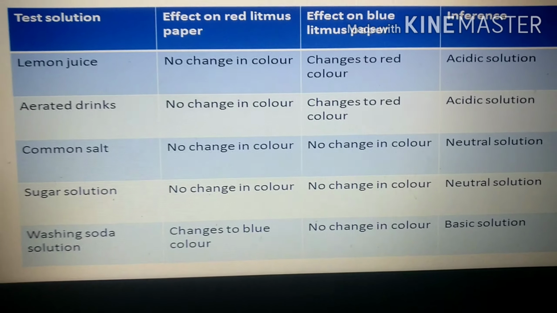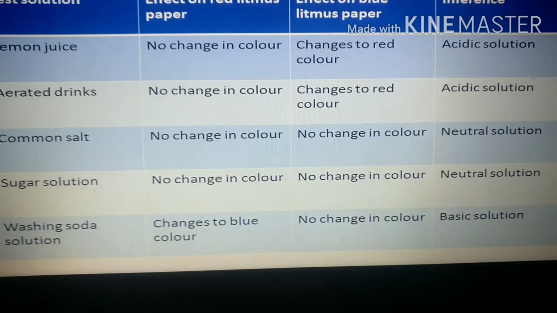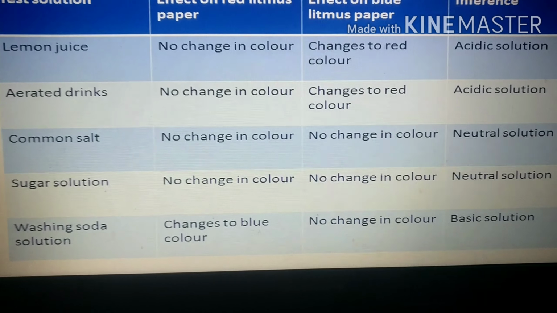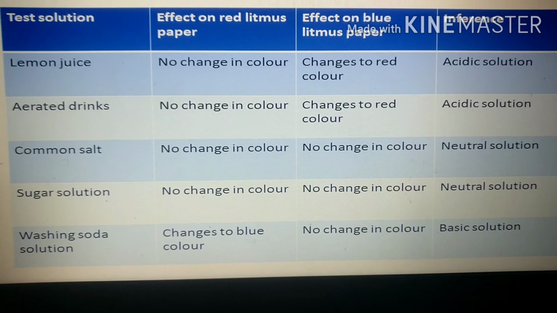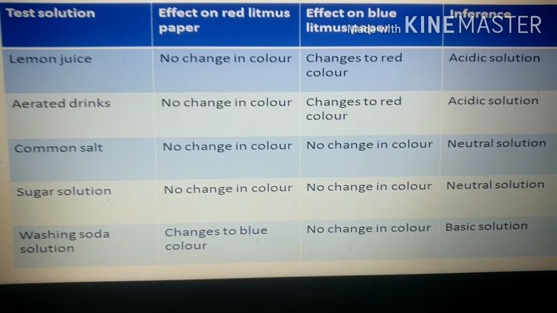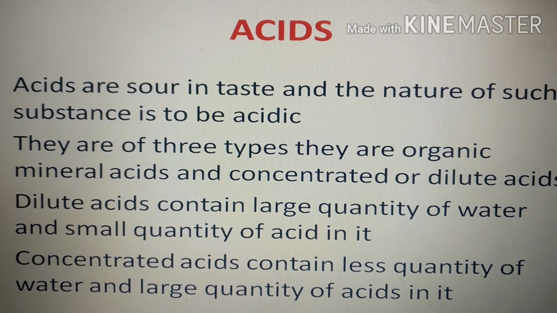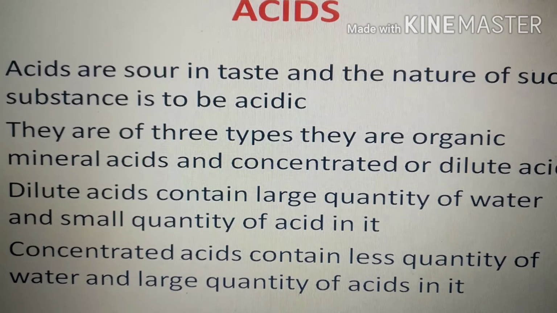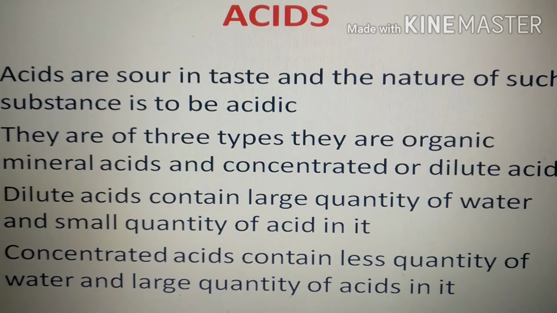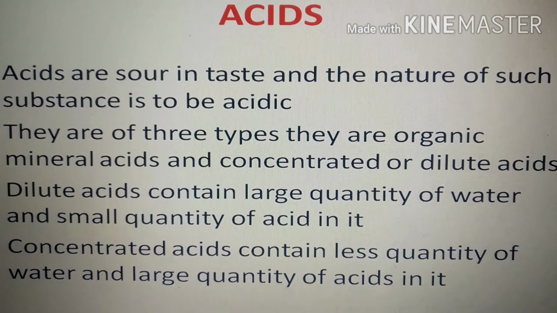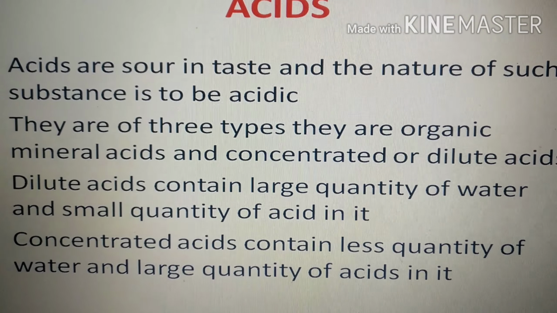Overall, understand children? The same activity you have to try with different solutions that you find in your day-to-day life. With the help of your parents you have to do this activity. Overall, what have we learned in this module, children? We have learned that acids are sour in taste and the nature of such substances is acidic.